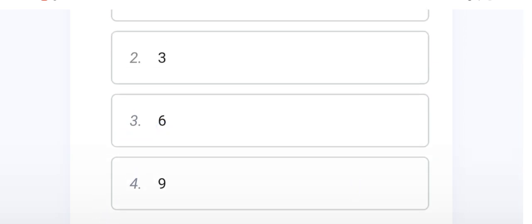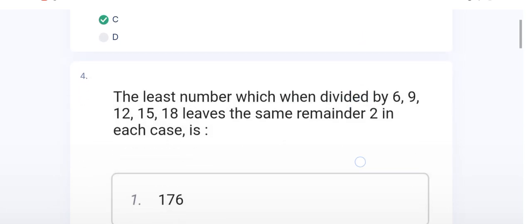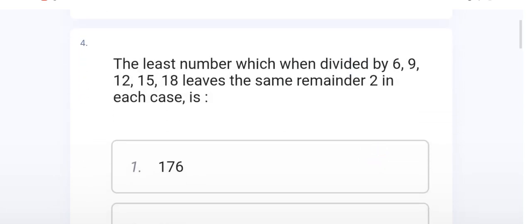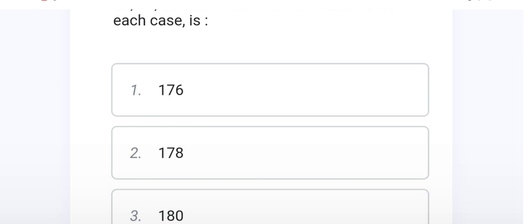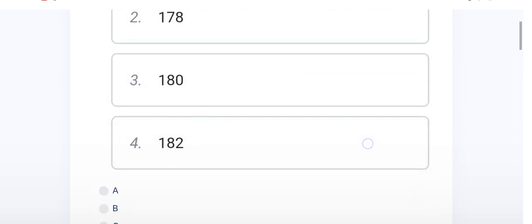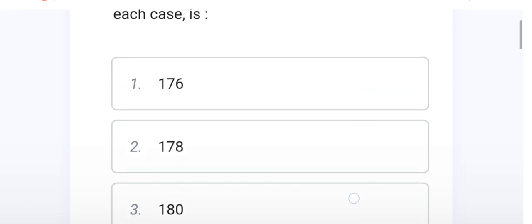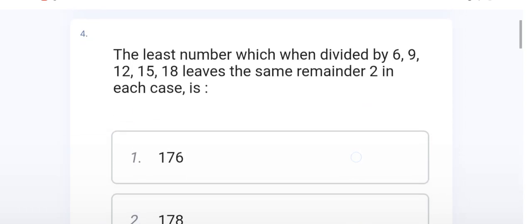Now the fourth question belongs to the least number which is divisible by 6, 9, that is LCM and HCF. The right option of this question is D, 182.